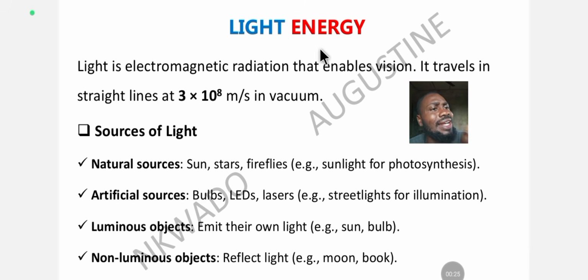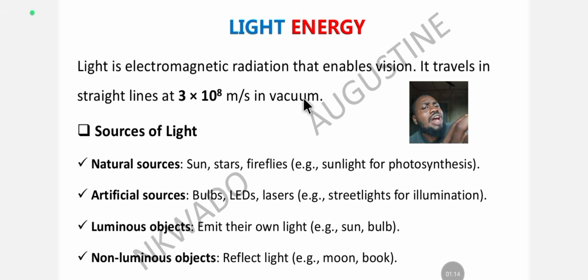We are continuing with light energy, as suggested by Jamb in their syllabus. Light is an energy. It's not merely an energy, it is an electromagnetic radiation that enables vision. When you say it is electromagnetic, it means that it can create attraction, or it can create a field. So light is that electromagnetic radiation that brings about vision.